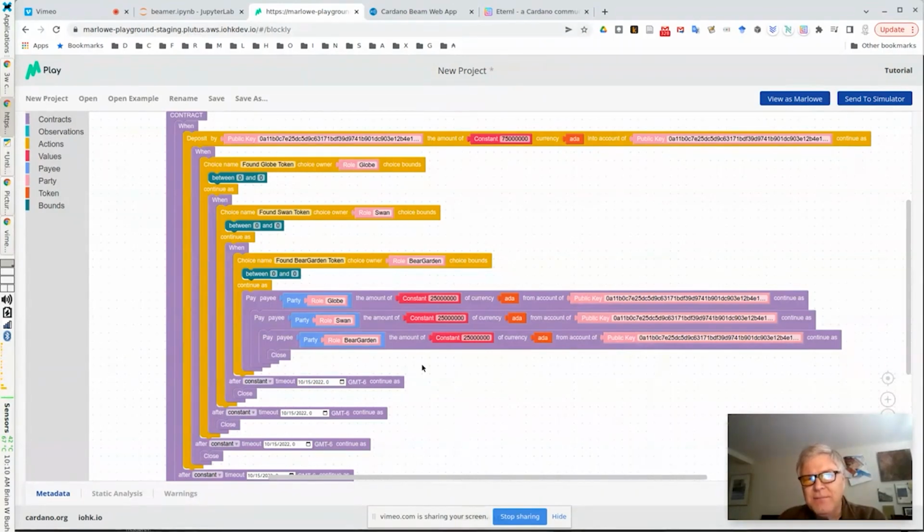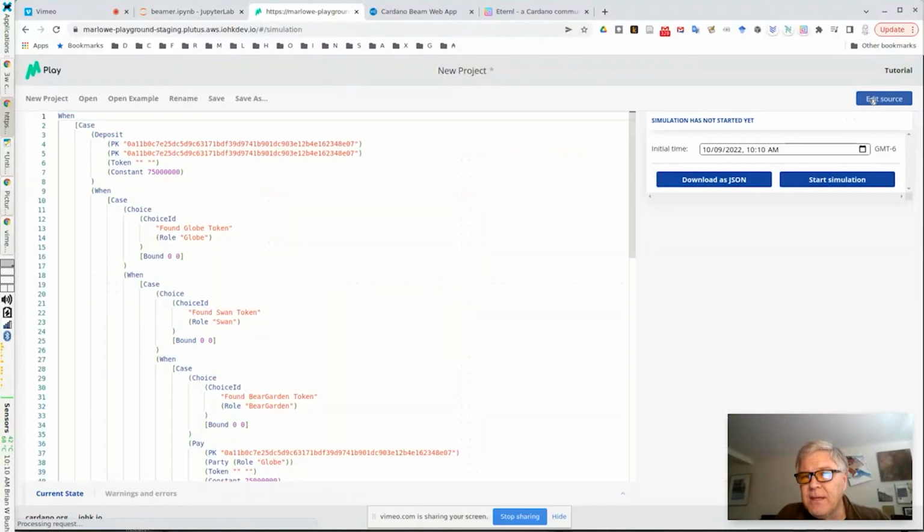So let's say no one finds the geocaching. There are timeouts here. So the funds will be released back to the original depositor if somehow the geolocation stuff doesn't happen. And you can also do things like enforce order or enforce splits. You could do very complex logic in a Marlowe contract. With Cardano Beam, you can build simple logic into the sequence of picking up tokens, but Marlowe goes a little bit beyond that. So anyway, that is the contract in Blockly form.